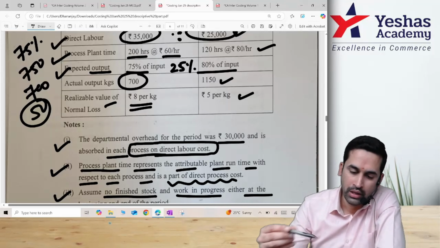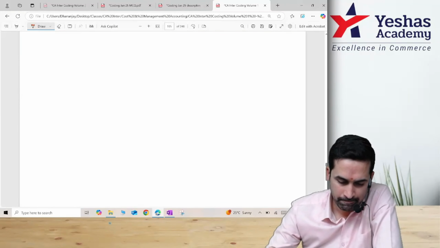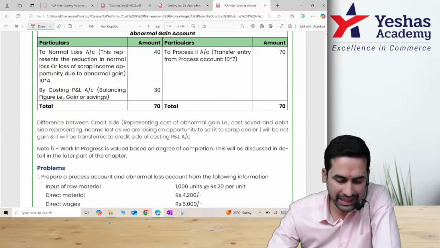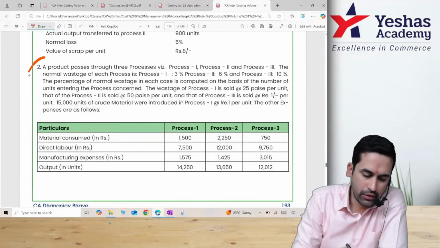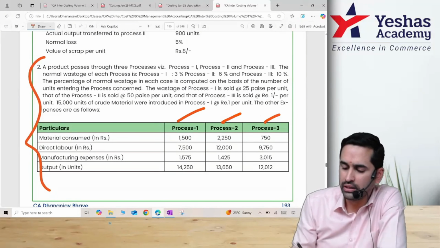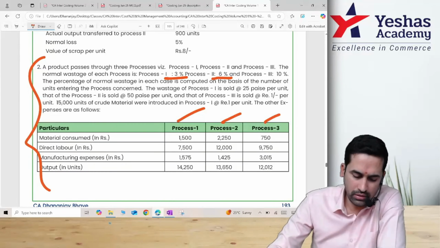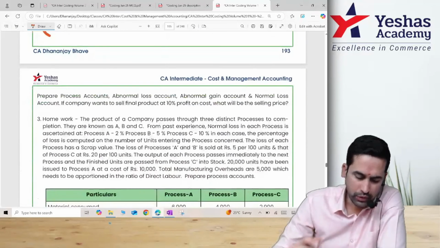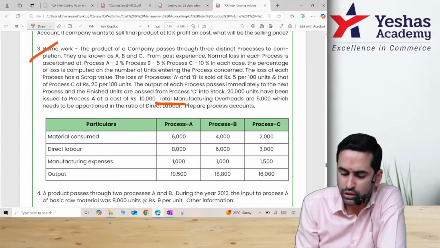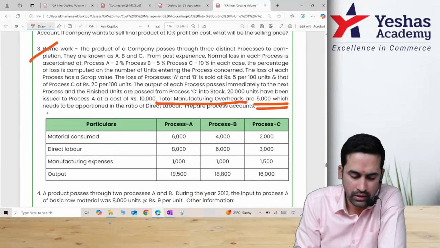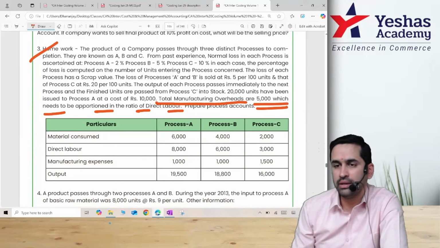Correct? Now, in the class material, if you come to process costing, initial sums, here itself. These kinds of questions, process 1, 2 and 3. We have done 3, they have asked only 2. Normal loss is given. And if you see in this question 3 homework question, there was this line, total manufacturing overhead 5,000, which is apportioned in the ratio of labor or similar thing.